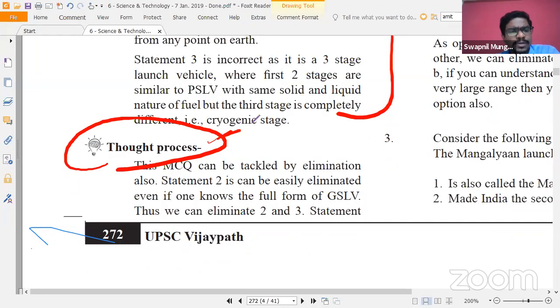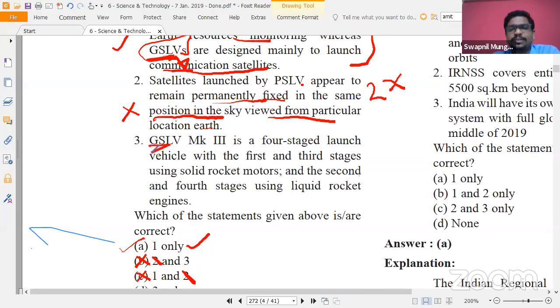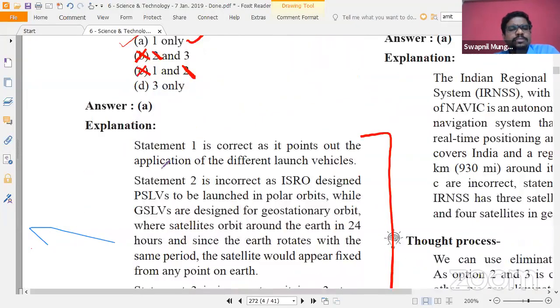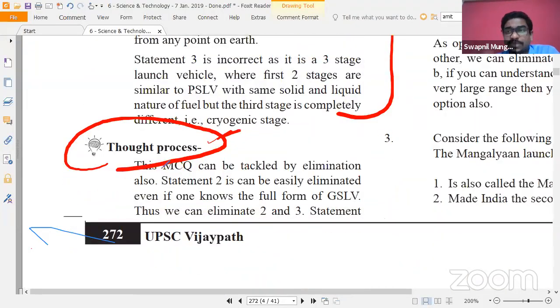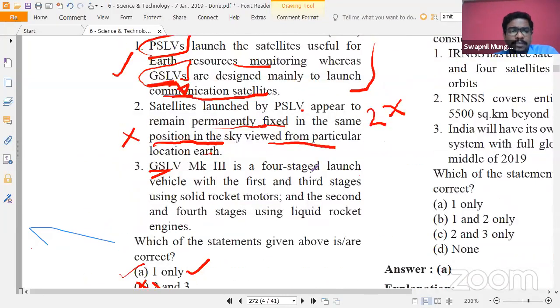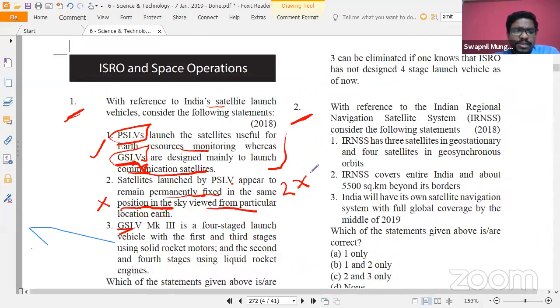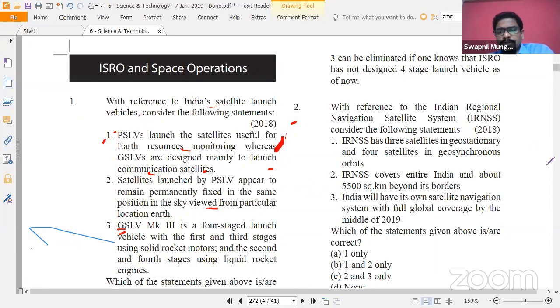And we have tried to include thought processes wherever possible. In the thought process, whatever I just explained to you about GSLV and PSLV has been explained, how to arrive at a particular answer without knowing the exact answer. So it is again going to help you in eliminating options. As can be seen from this question, there are various simple questions which can be asked from such basic topics of space related aspects. So you must be aware of those aspects.